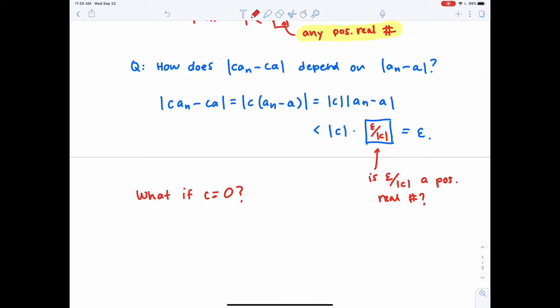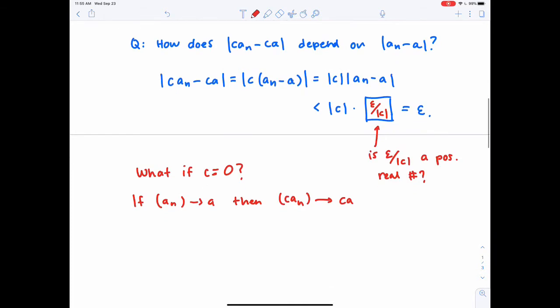So when you have a case like this arise, what you do is you go back to the original question. Remember what we were trying to prove. We were trying to prove that if AN converges to A, then CAN converges to CA. That's what we were trying to show.